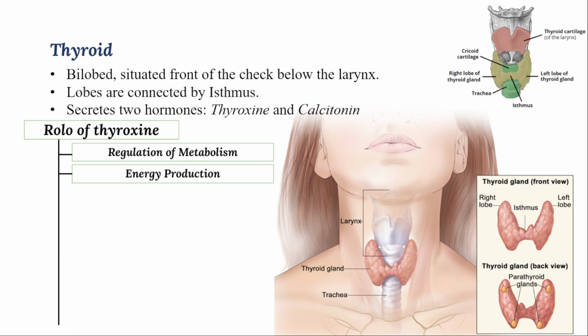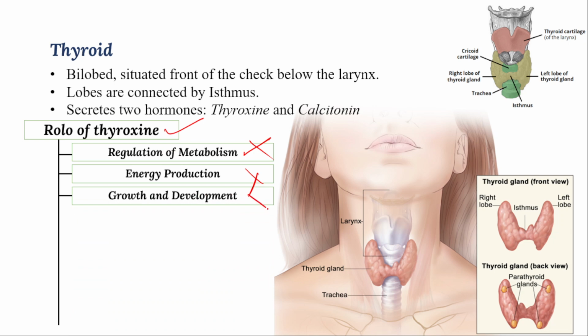Second role is energy production. As I said earlier, whenever thyroxine regulates the metabolism, that directly helps in energy production also. If metabolism is not proper, production is not proper, and definitely they will look into the production of thyroxine.